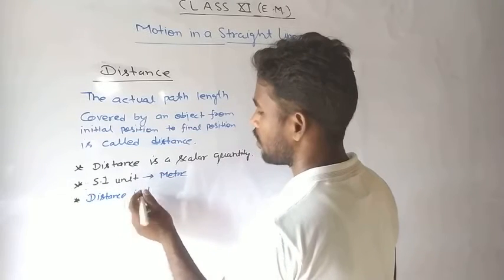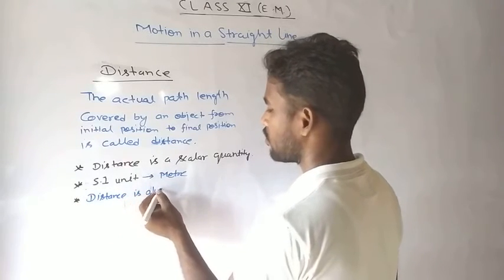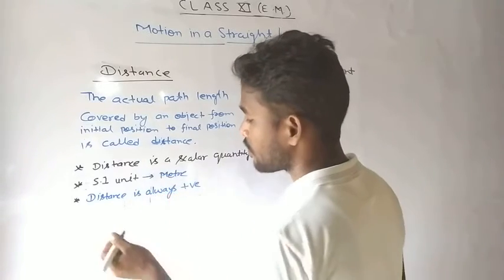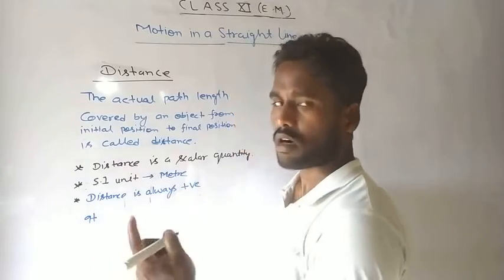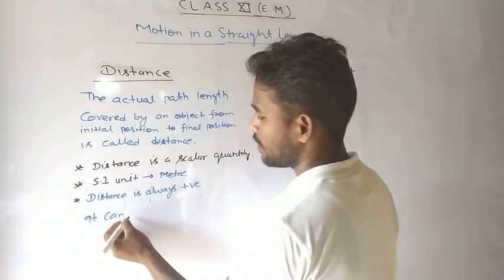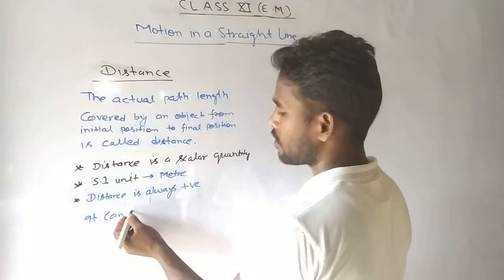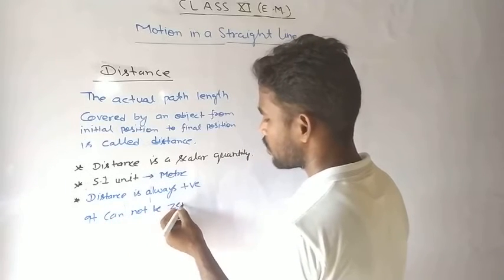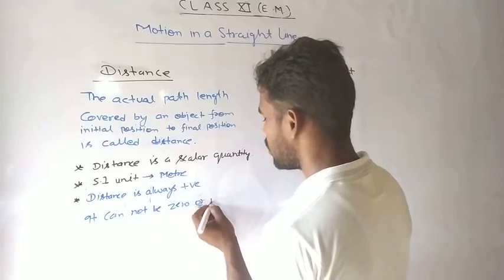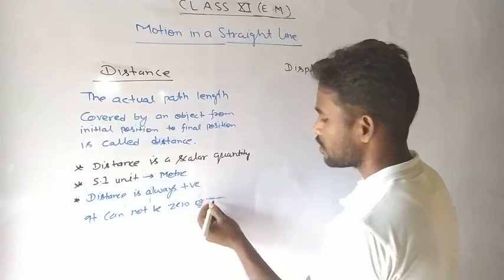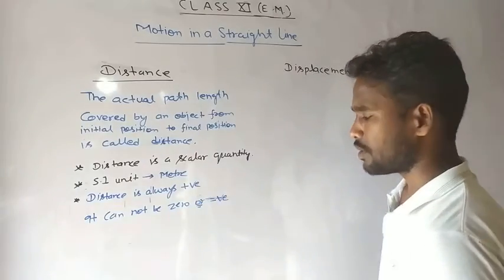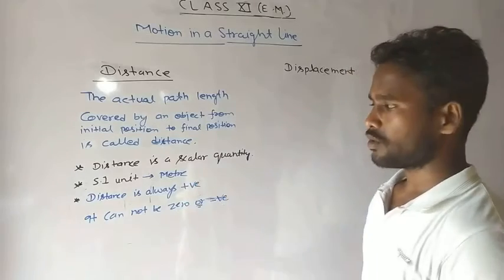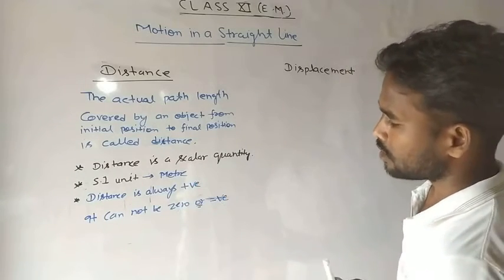It can't be zero or negative. Okay, distance is always positive. It cannot be zero or negative. Okay, this is the important fact.